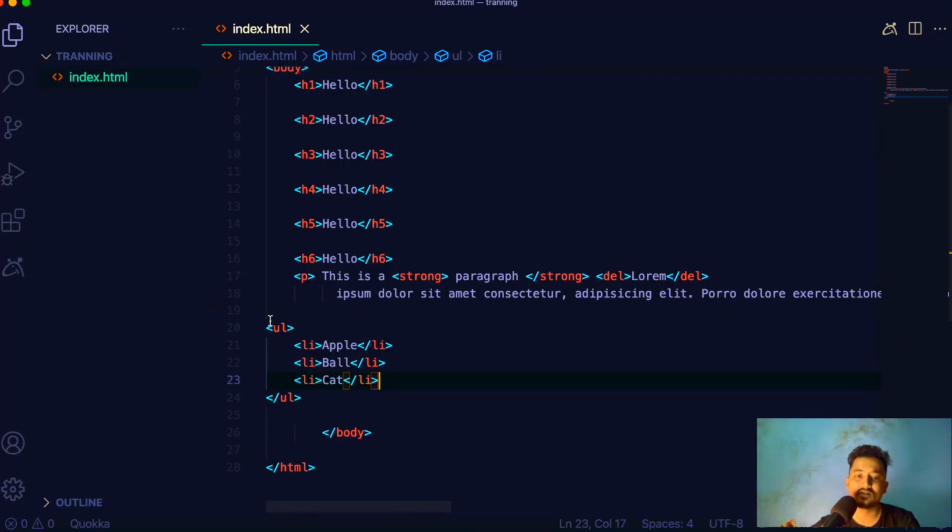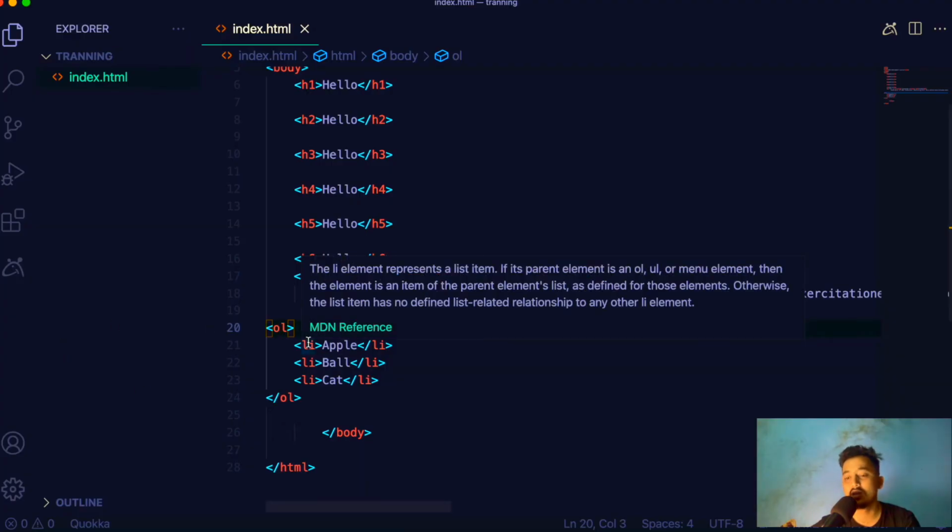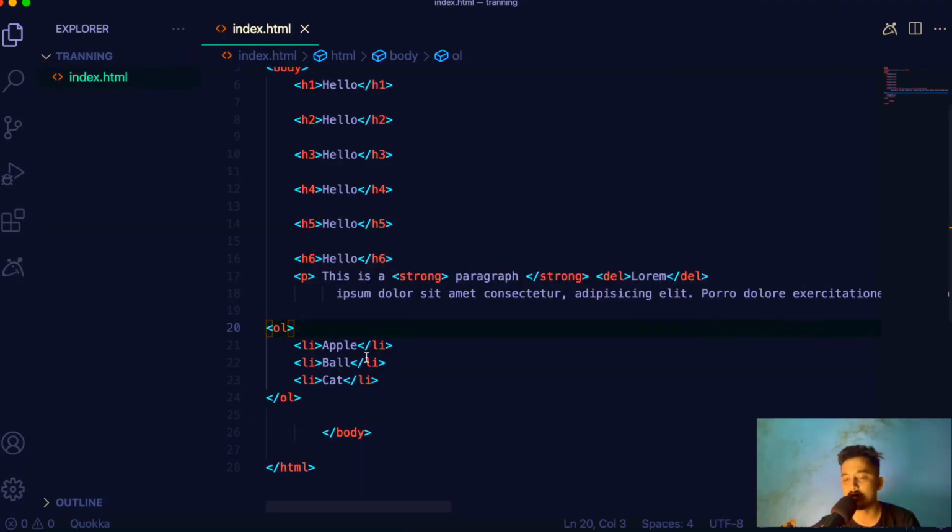Okay, so let me go back to the ordered list. You can see here we have 1 to 3. But what if we want to change it from 1 to 3 to A, B, C, or whatever you want, right? We can do that in the HTML ordered list tag. So what we're going to do is just give it a type, and we just say A, for a moment, right?